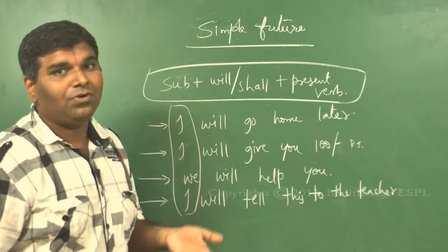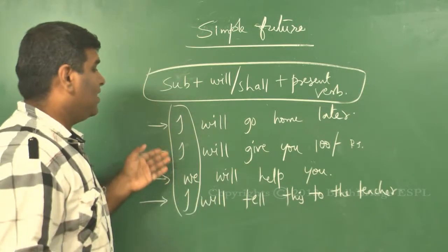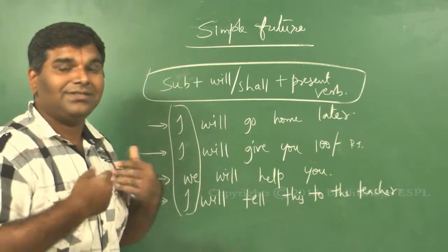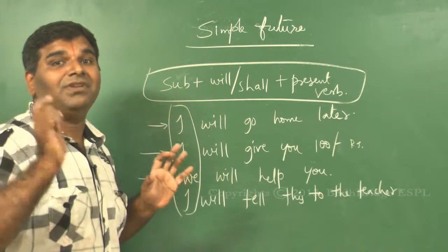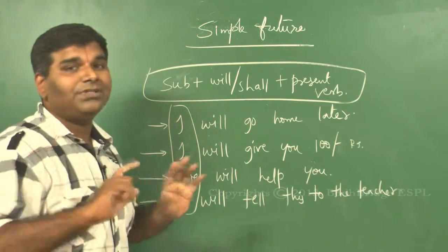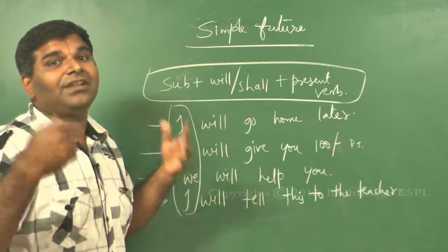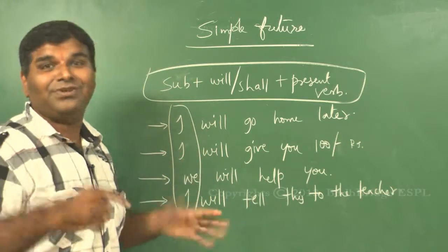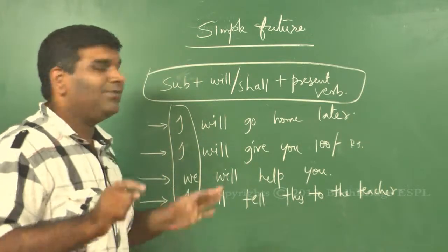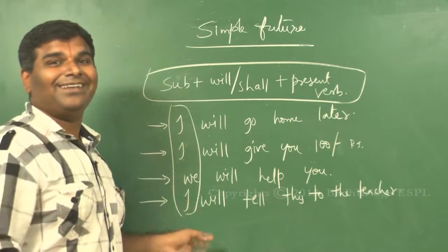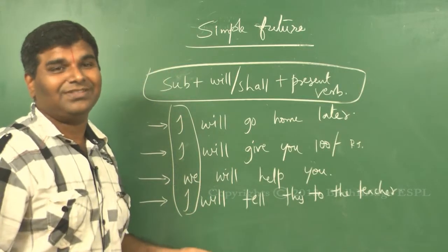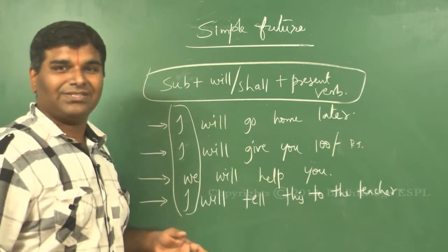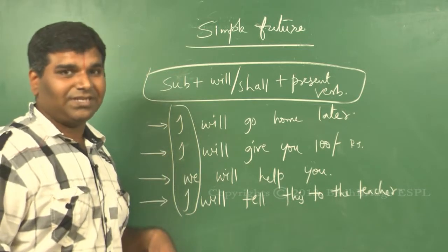I won't go home, which means at a future stage. I won't give you 100 rupees. I'm telling very clearly, not now, even in future I will not. We won't help you. I'm clearly telling what you can expect. We won't help you, so don't expect anything. I won't tell this to the teacher. Now here I am making an assurance. I am giving an assurance. Don't worry, I will not tell this to the teacher. Positive or negative statements.